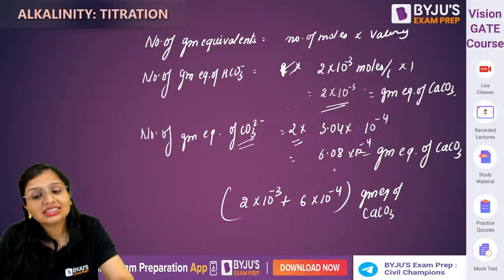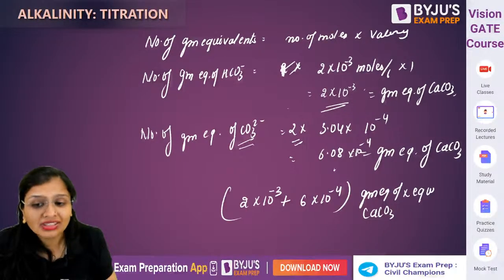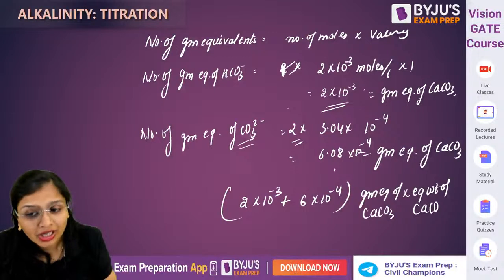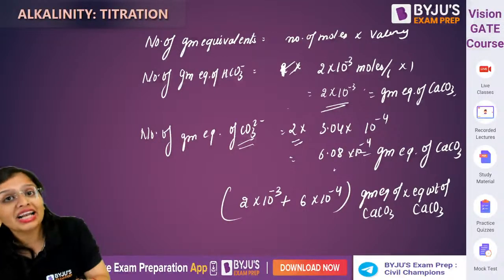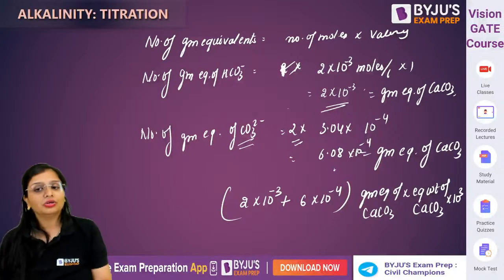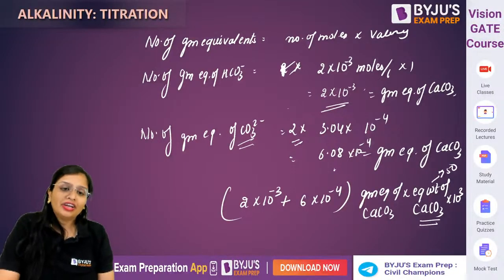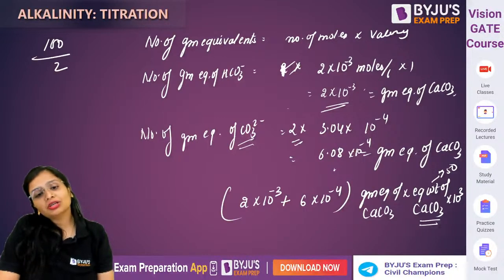But I want the answer in mg per liter. तो जब मुझे mg per liter में चाहिए, so I'll multiply with the equivalent weight of calcium carbonate. और मुझे grams में नहीं चाहिए, milligrams में चाहिए. So 1 gram is equal to 10 raised to power 3 milligrams. Okay. Equivalent weight of calcium carbonate होता है 50. Molecular weight होता है 100 and valency of calcium carbonate is 2.